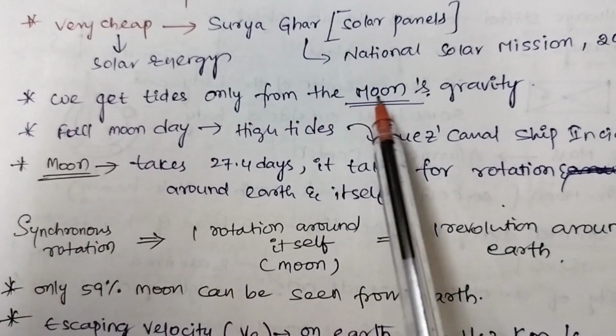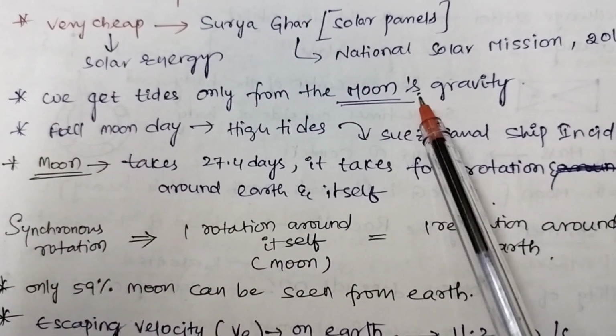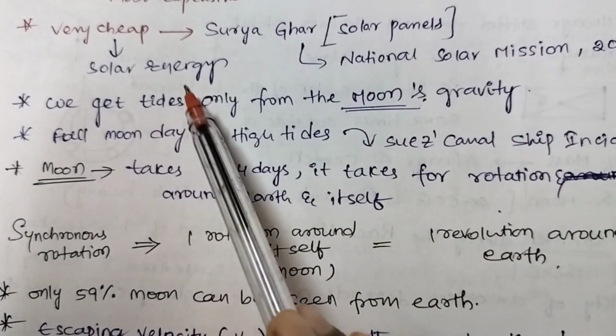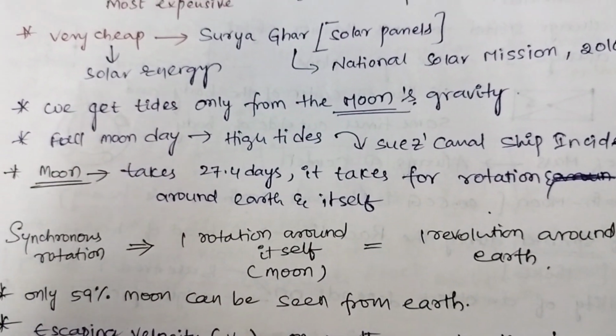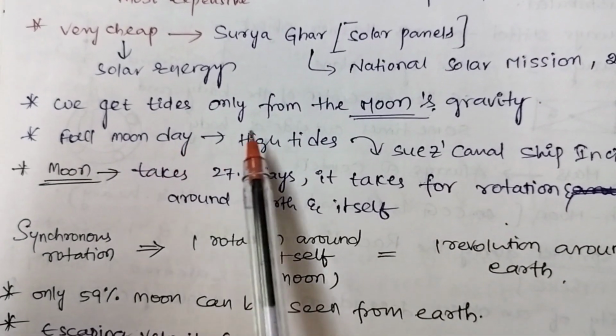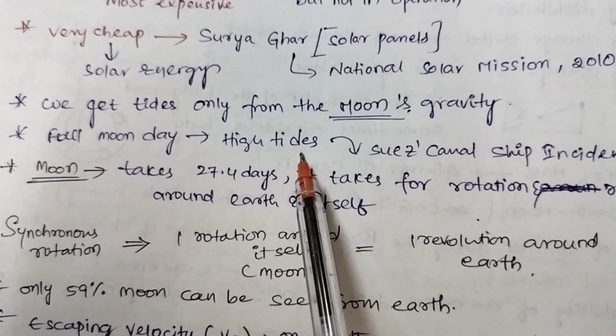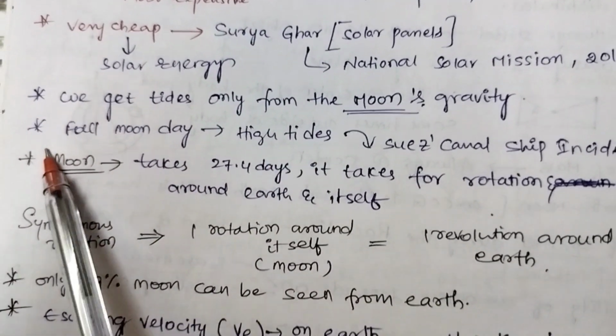We get tides only from the moon's gravity. We know this is very important. We get tides in the oceans or seas from the moon's gravity. On the full moon day there will be high tides.